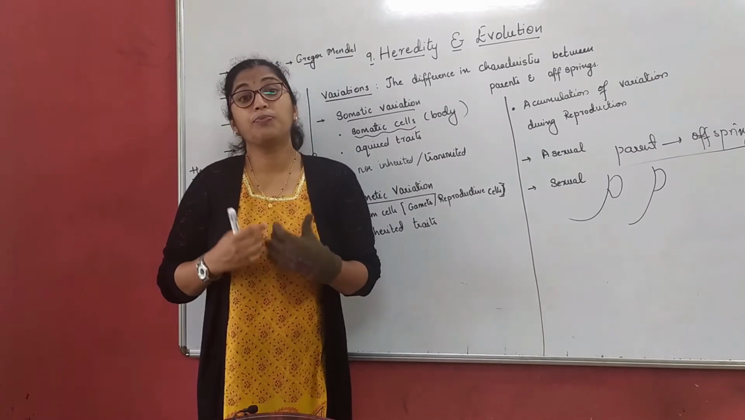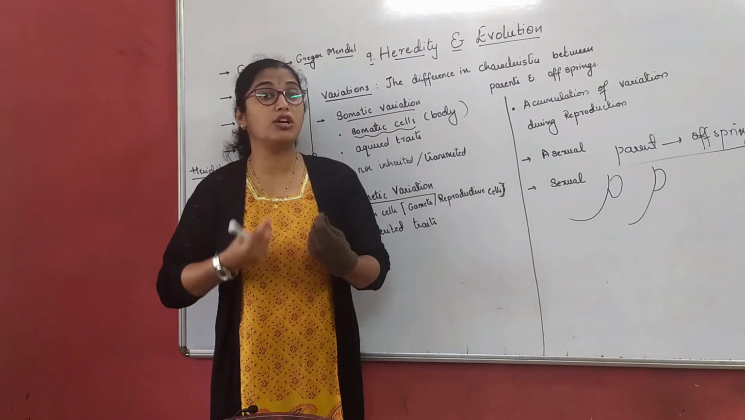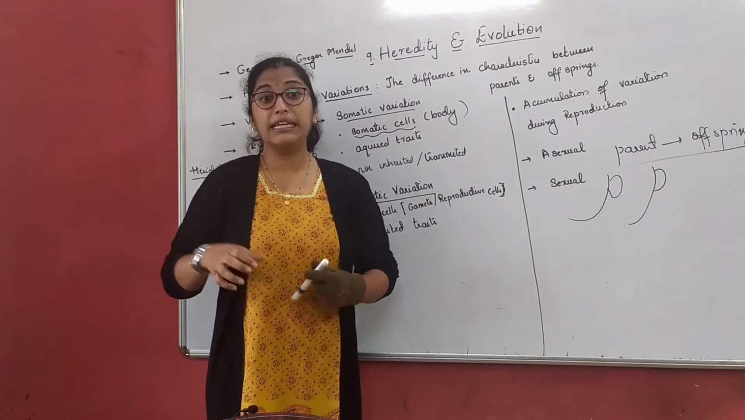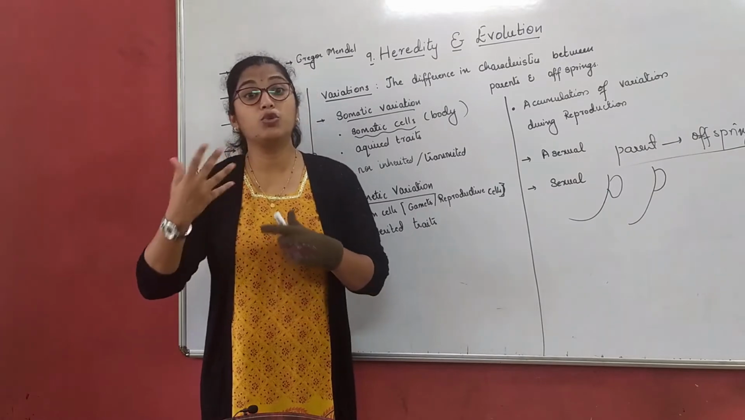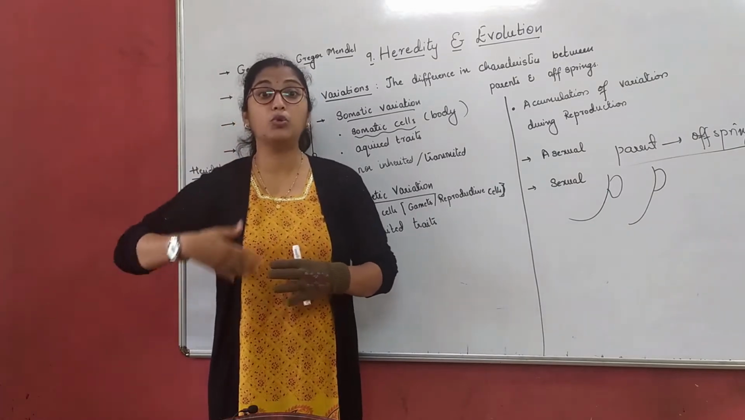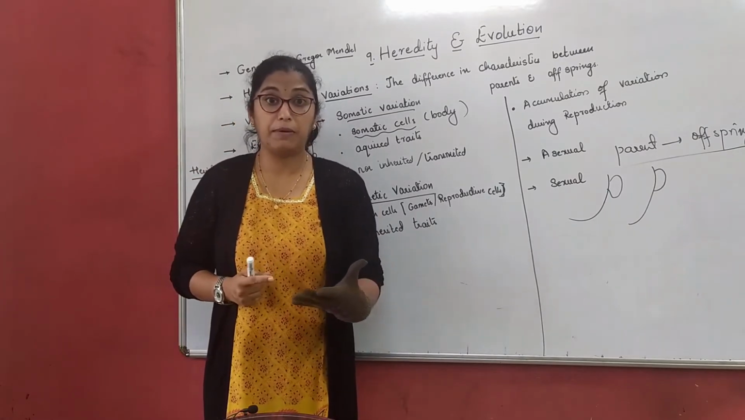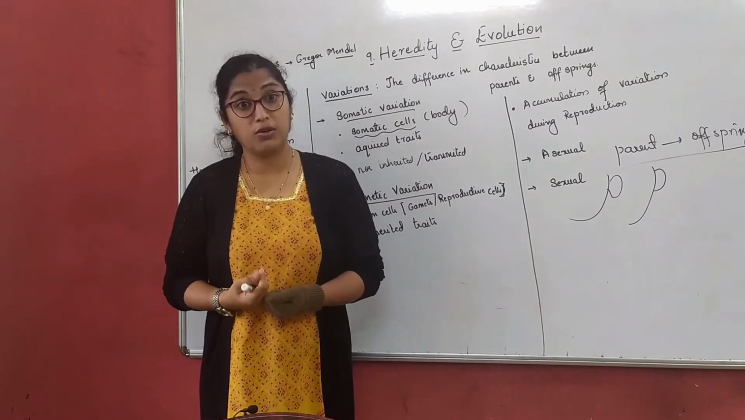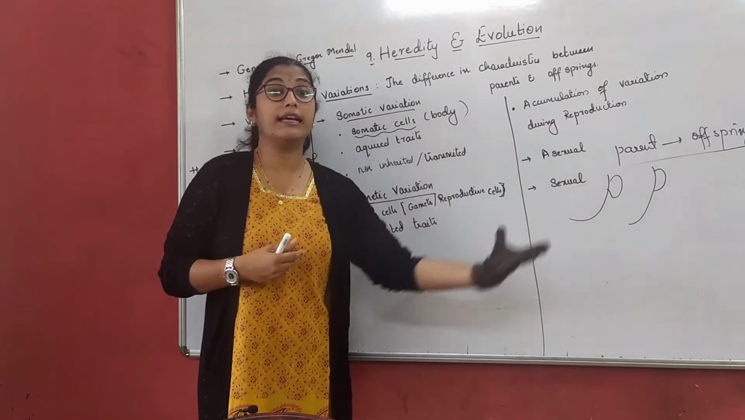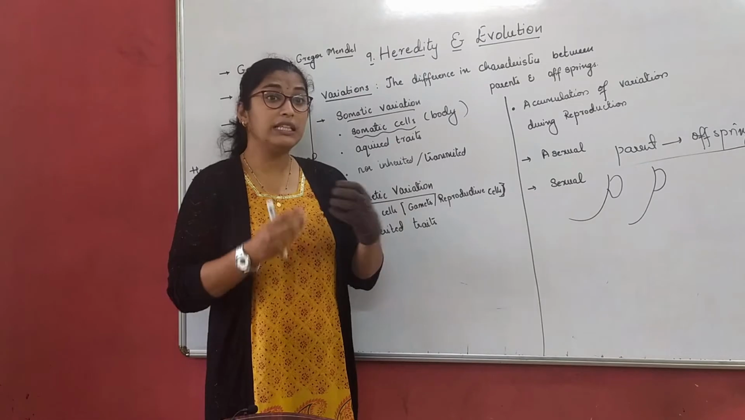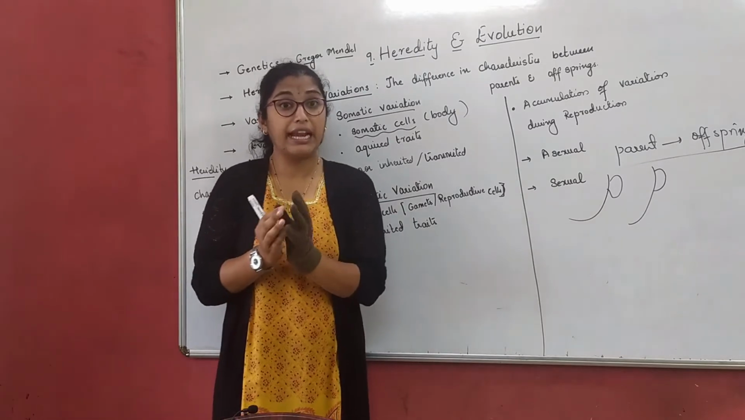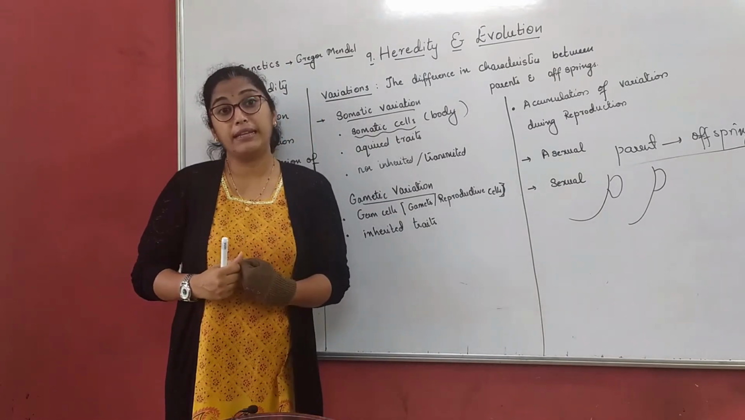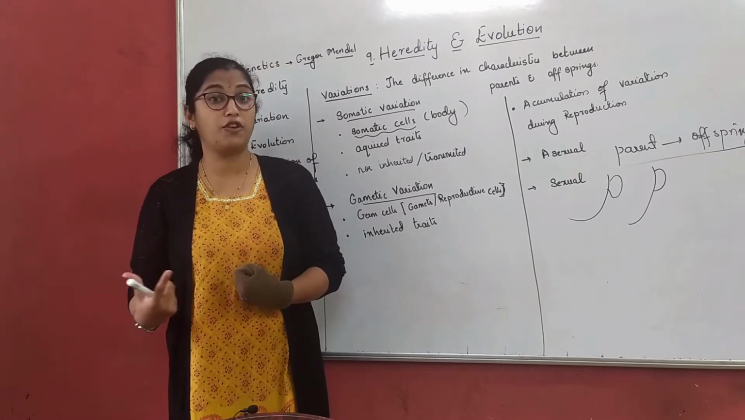Acquiring a trait is this: when a child is born, he does not have so many abilities. He has to learn them. He has to learn how to talk to people, how to address people, how to greet people, right? That we are taught. We learn that. We do not get that from our parents. Now this is what we have to understand. What do we get from our parents and what do we not get from our parents?